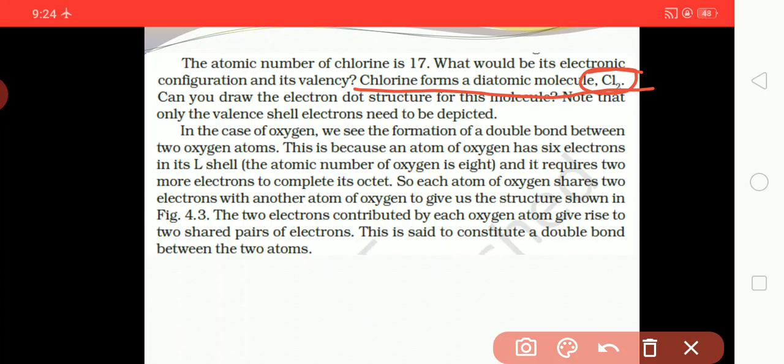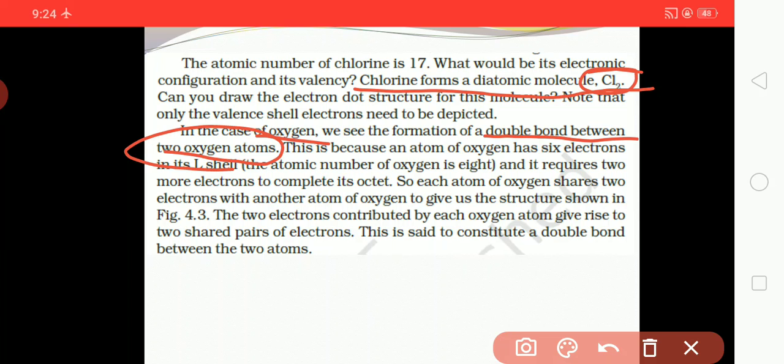In the case of oxygen, we see the formation of a double bond between two oxygen atoms. Two bonds means a double bond.